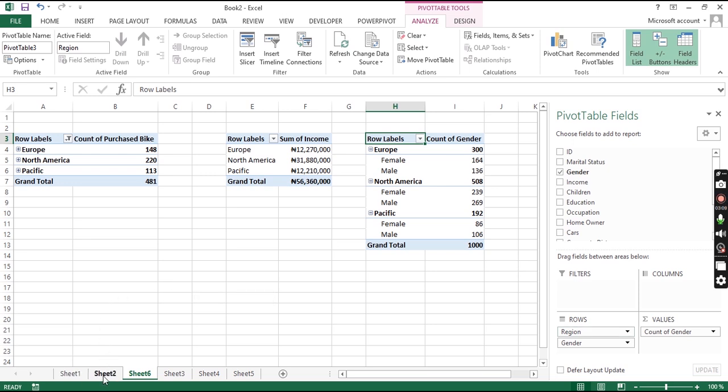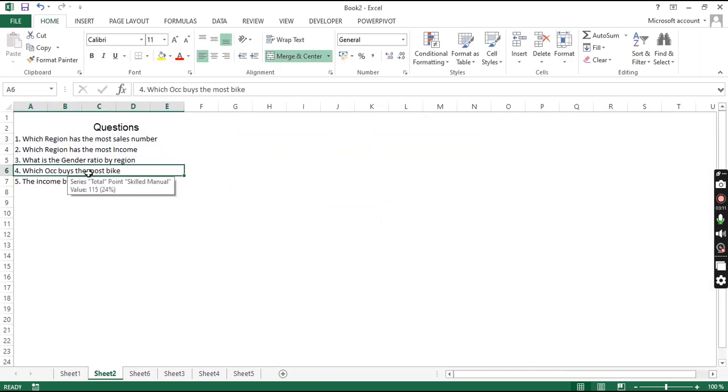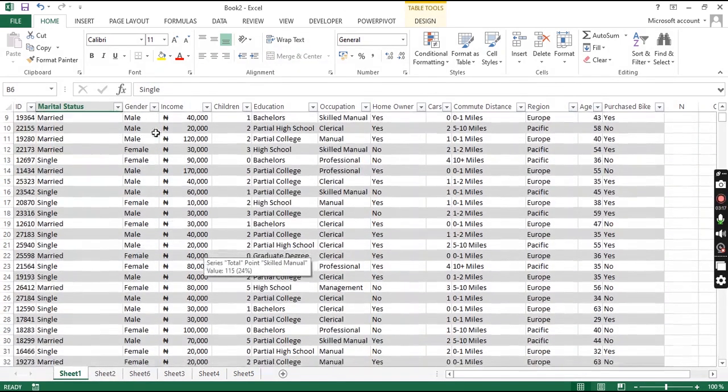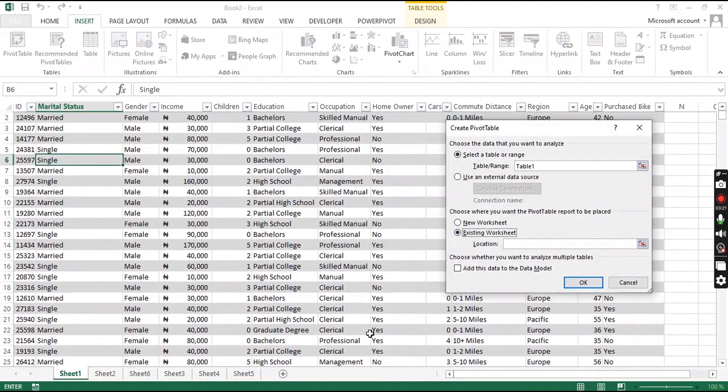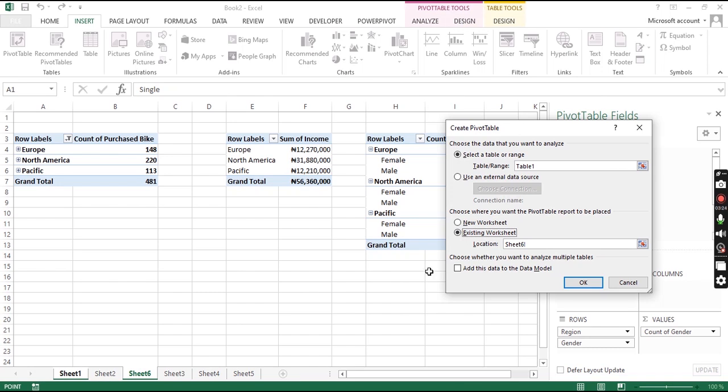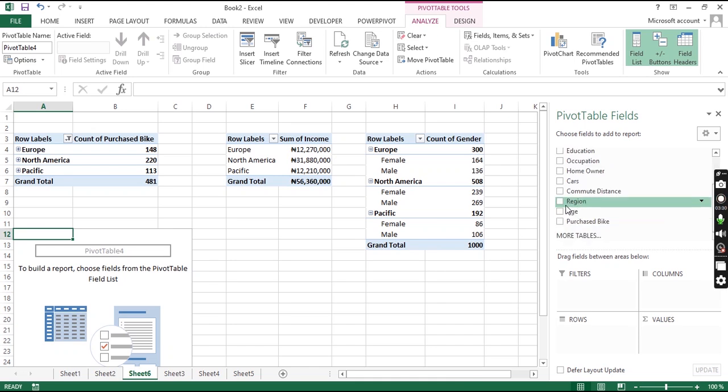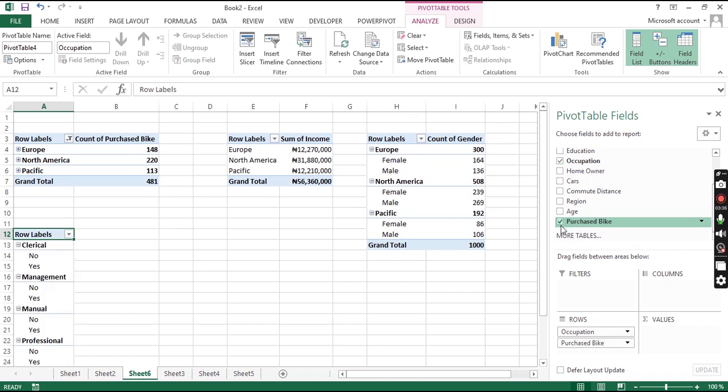Okay, so the other question was which occupation buys the most. Occupation and purchase. Yes. So insert. Okay, so the idea was occupation and this thing, right? Occupation and purchase. So we take this.